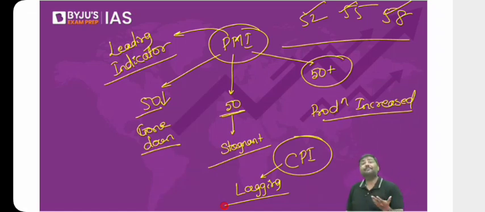GDP, leading indicator or lagging indicator? You will say GDP of last year is this much, GDP of 2021 is this much. Lagging indicator. So the PMI is a leading indicator, and CPI, WPI, GDP, unemployment rate, these are lagging indicators. Okay, so this is a basic idea for PMI.